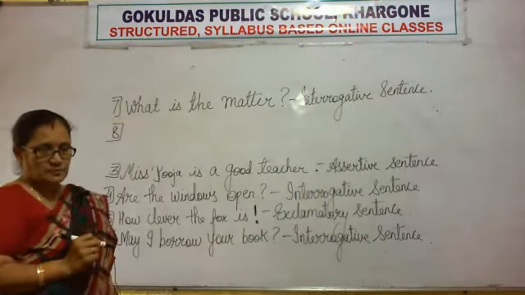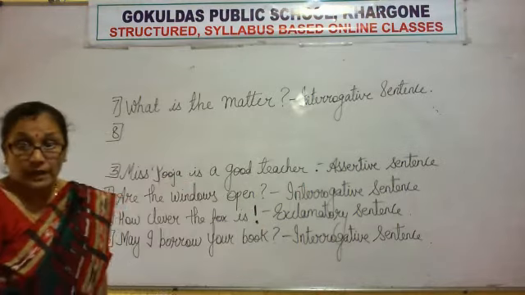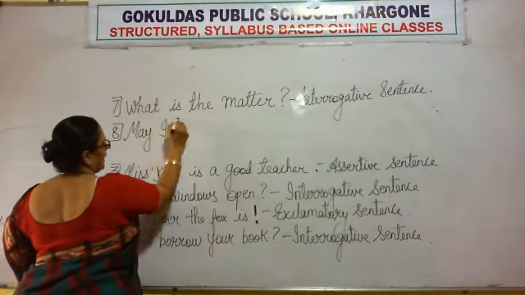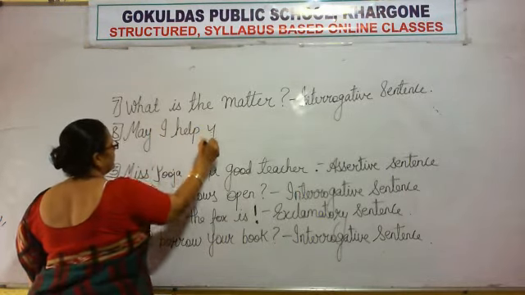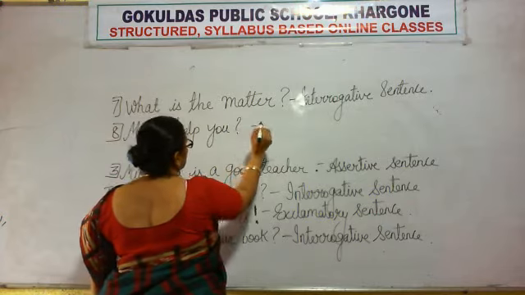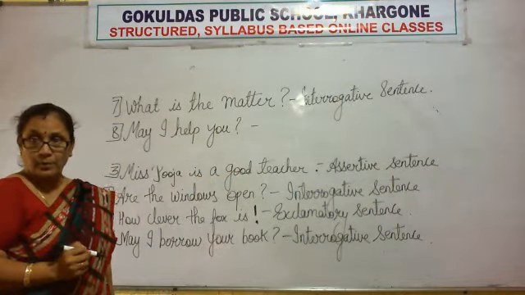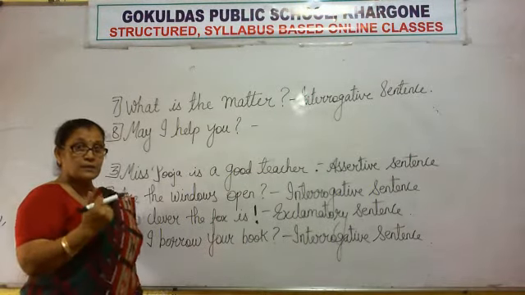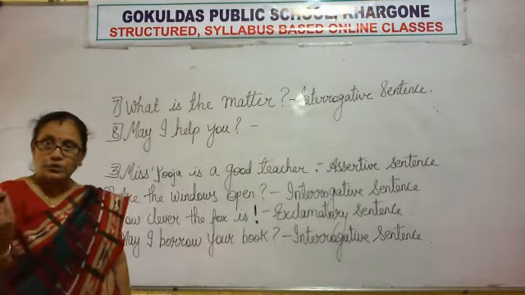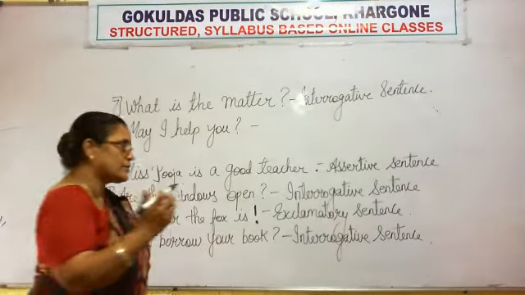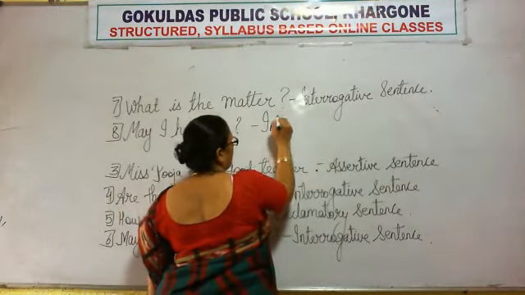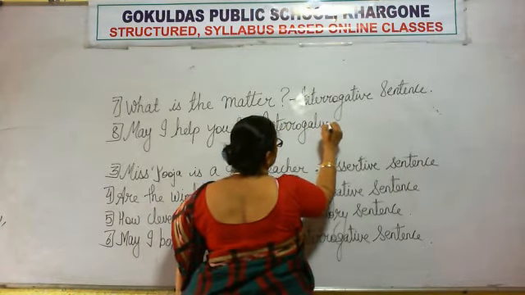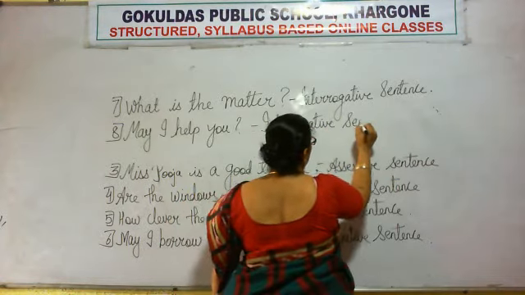Next. May I help you? May I help you? I'm talking to you. May I help you? Yes, ma'am, I'm getting an answer. So when you question and you get an answer, then it is an interrogative sentence. You're going to write down interrogative sentence, right?